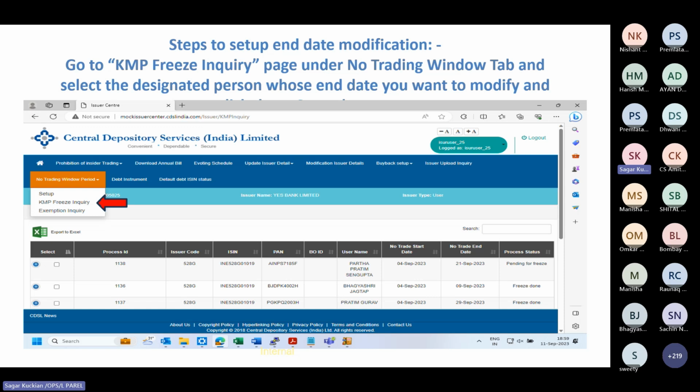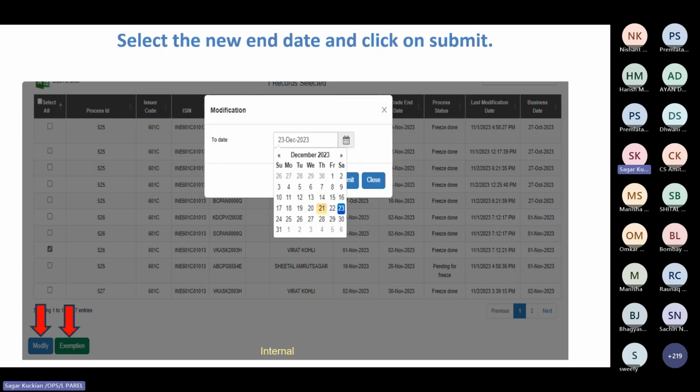So once you've initiated the freeze, from the date of initiation of freezing until the freeze activation date, the status will remain as pending for freeze. And once the freeze is active, it will show as freeze done. On the KMP freeze inquiry page itself, at the bottom of the page, there are 2 options: modification and exemption. If you click on the modify option, a pop-up will appear with 2 dates. So you can modify the end date through the modify option.